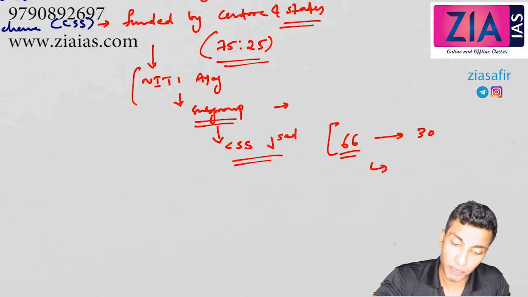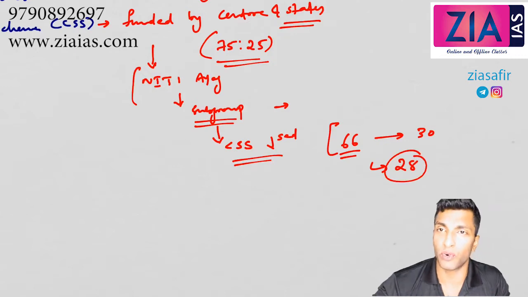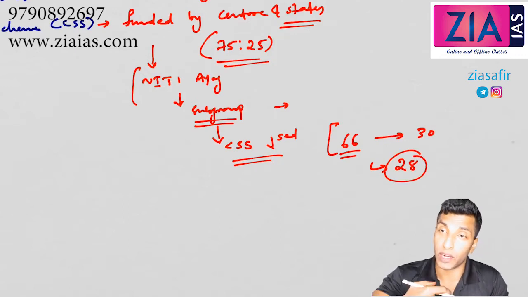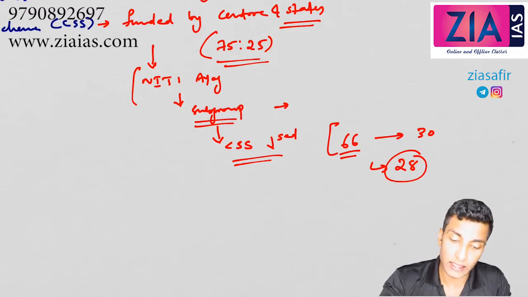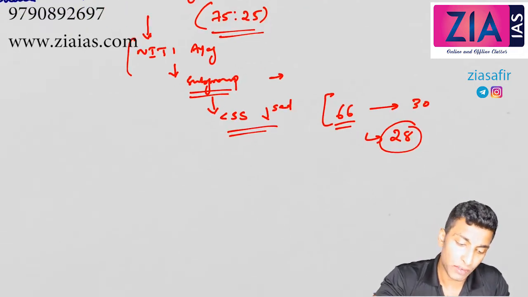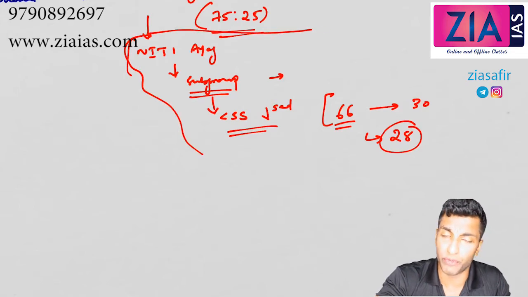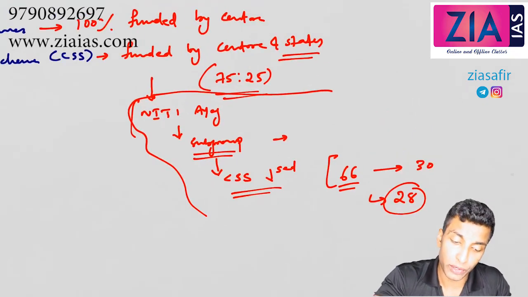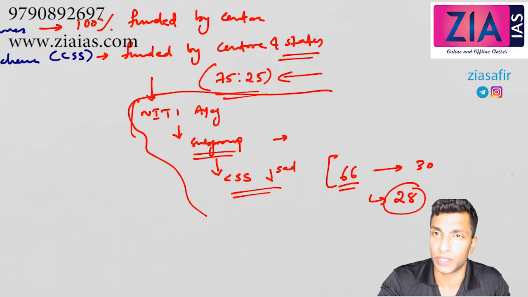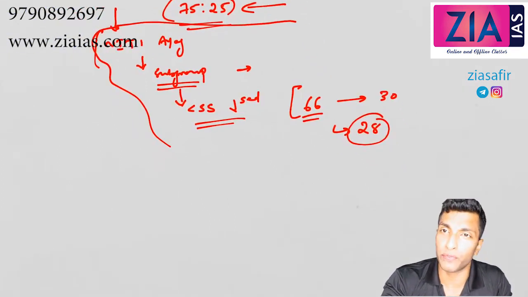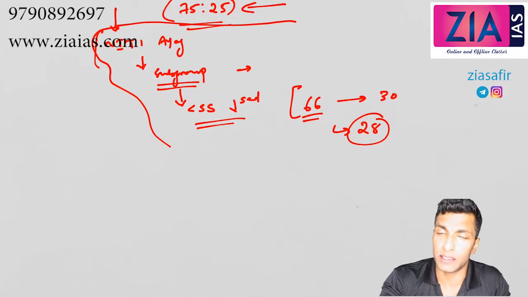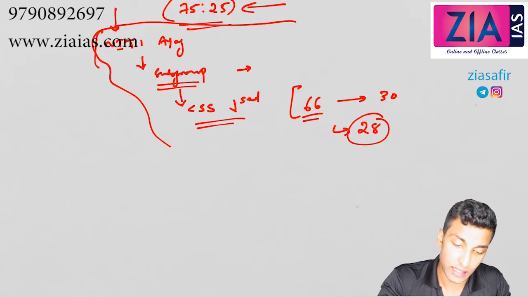Now how many are there? 28 are there. I'll discuss what these 28 are, what the categories are, and the different types of funding. But as of now you just need to know there was a subgroup. Just for your information, this is not fixed now; it is restructured and it varies, because of the recommendation of this subgroup of chief ministers on CSS. This decision has been taken.